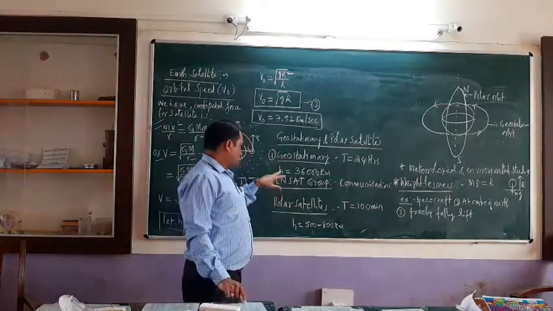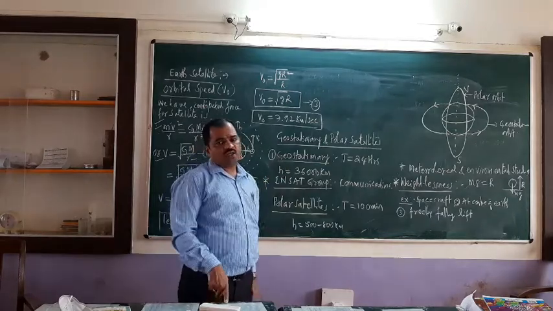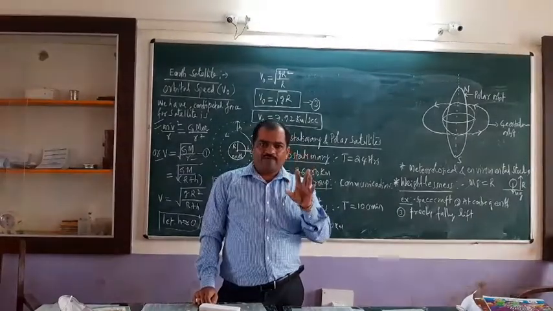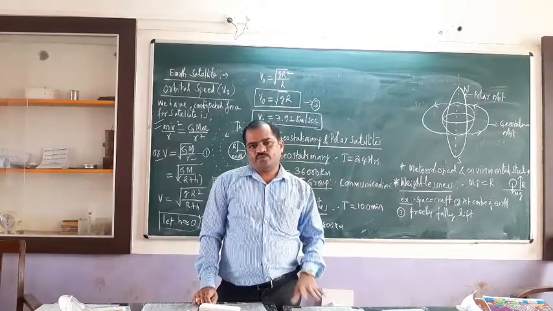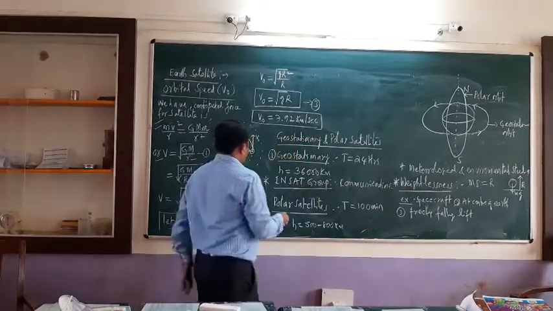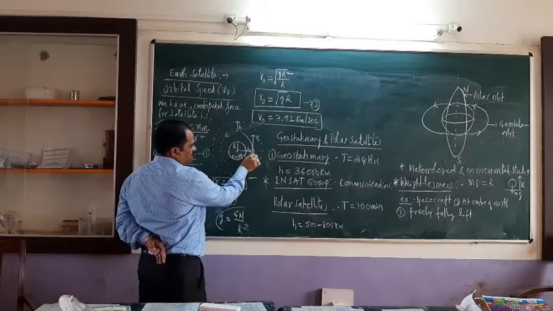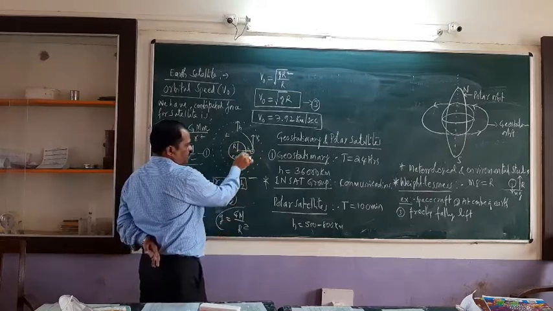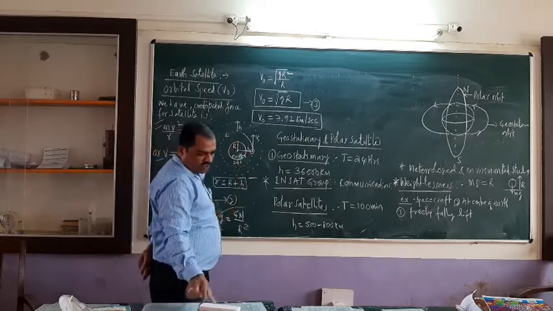Geostationary and polar satellites. So first of all, what are geostationary satellites? Geostationary satellites are the satellites whose time period is equal to the time period of the earth. Then we call them geostationary satellites. Means what? Suppose the earth is rotating with some speed, then the satellite is also rotating with the same speed. Means if the earth completes one rotation in 24 hours, then this satellite also completes one rotation in 24 hours.